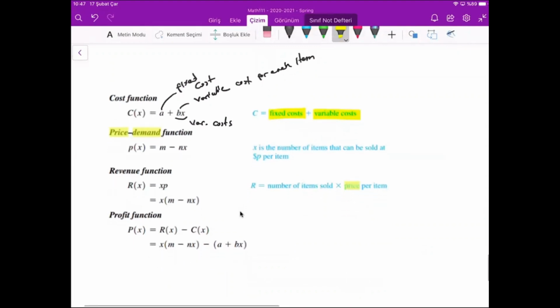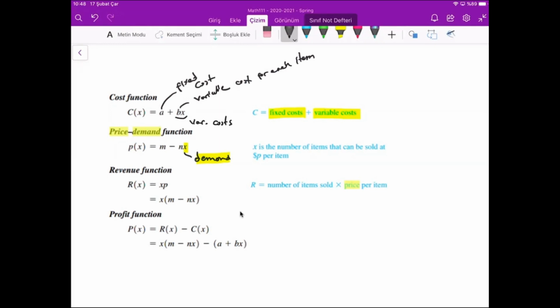So what is the price demand function, or how can we apply it, is the important question of this course. Generally, the price demand function is a linear function, but maybe you don't know that yet. Next week maybe we can discuss. But generally, the price demand function will be in that form: X is demand, here also X is demand, there is no problem, A plus BX, X is demand again.